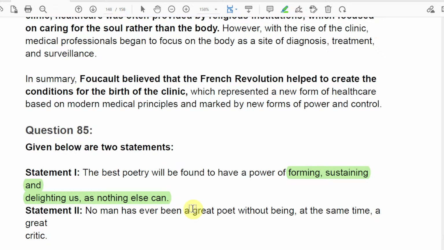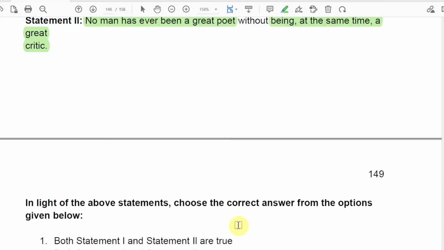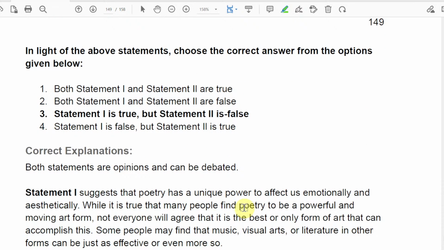And no man has ever been a great poet without being at the same time a great critic. So this statement says that a poet should also be a great critic, then he can be a great poet. And if he is not a great critic, he would not be called a great poet. And this is like statement 1 is true, but statement 2 is false.